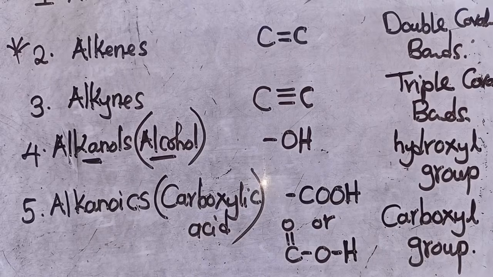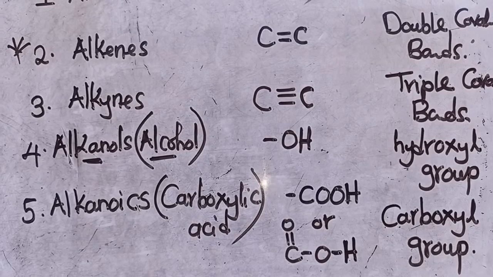So these are families that we are going to look at and understand. I will start with alkanes, go to alkenes, go to alkanols, then carboxylic acids. Once I teach these things, we are done with the first part of organic chemistry. We will then start macromolecules, polymerization, those things. Then we go from the start again. So this is where we end from.